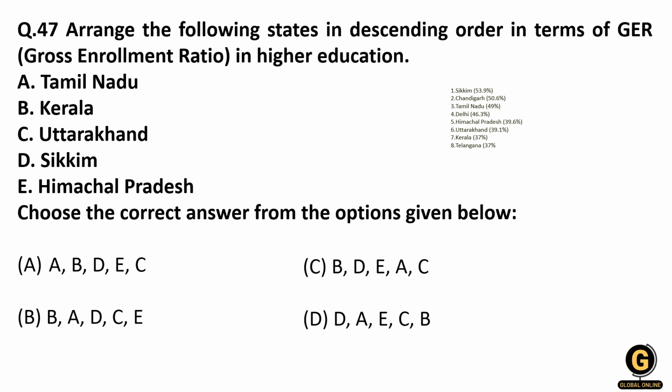If 9 students are going to school and one student is left, it will be 9 by 10. So remember, it is the number of students enrolled in that age group divided by the number of students available in that category. It's that simple. Sikkim has the highest gross enrollment ratio, that is 53.9.